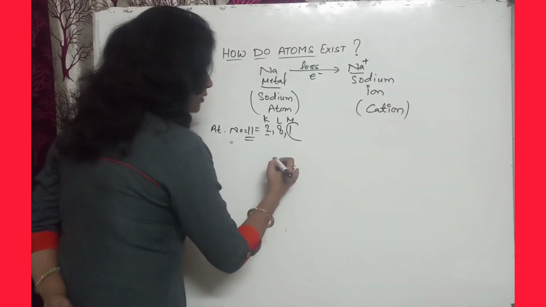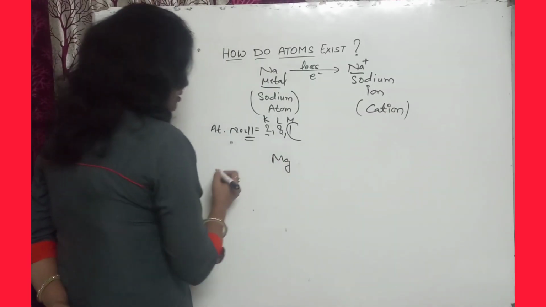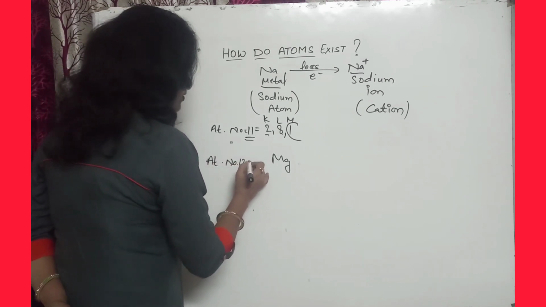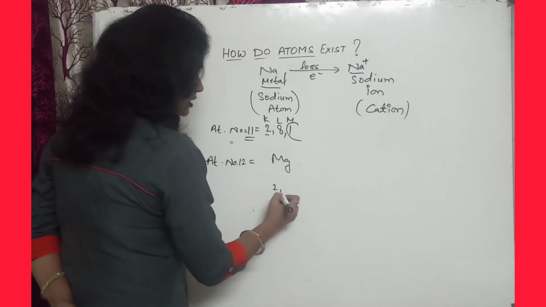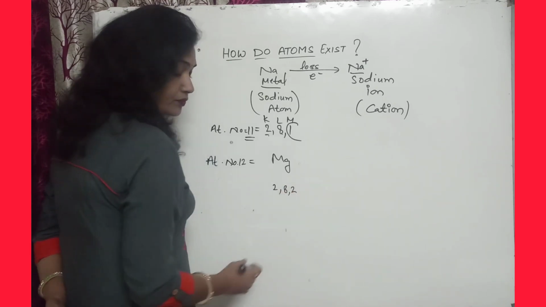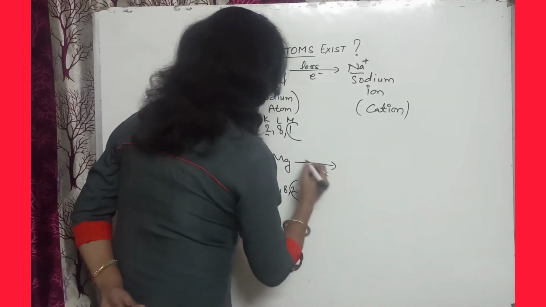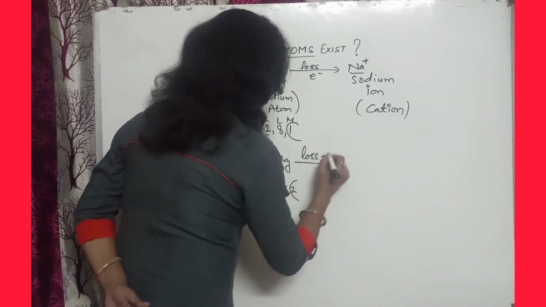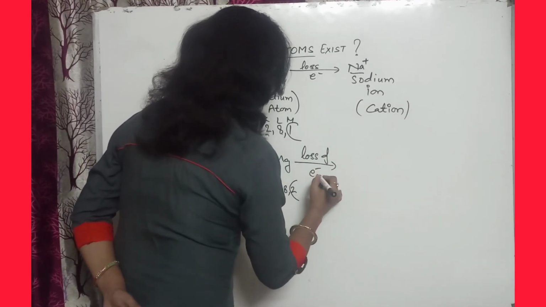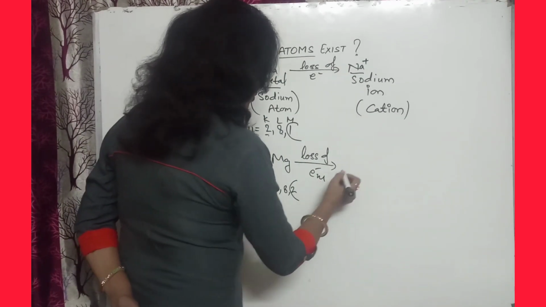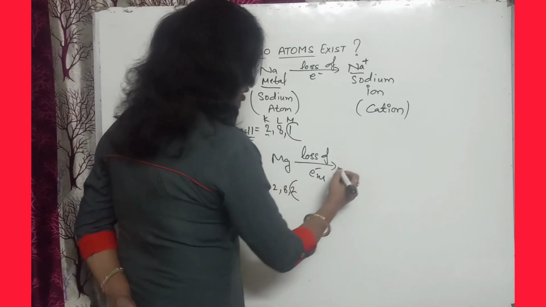Like that, magnesium: the atomic number of magnesium is 12, so the electronic configuration is 2, 8, 2. So it can lose 2 electrons. Here, write loss of electrons. How many electrons are lost by magnesium? 2.